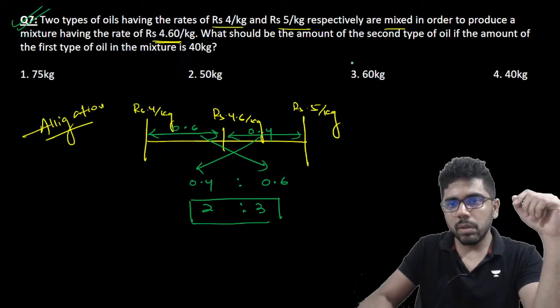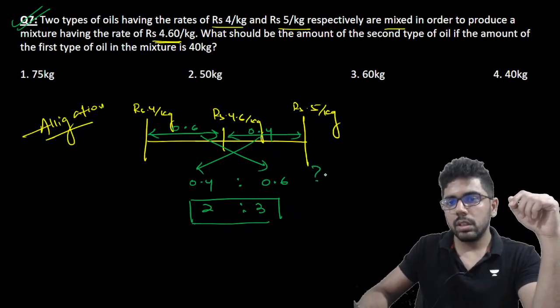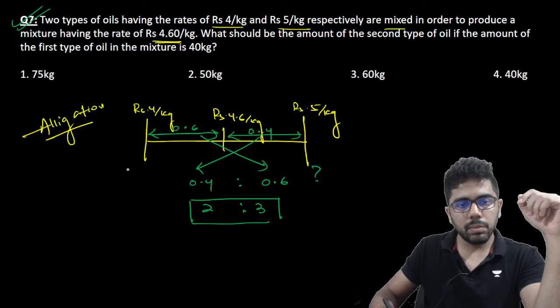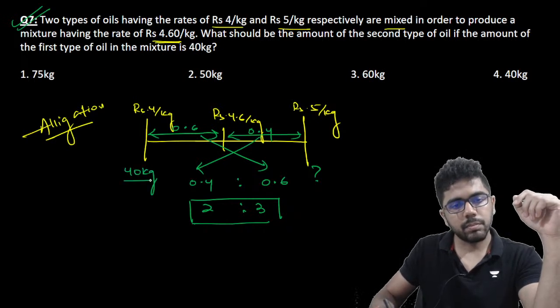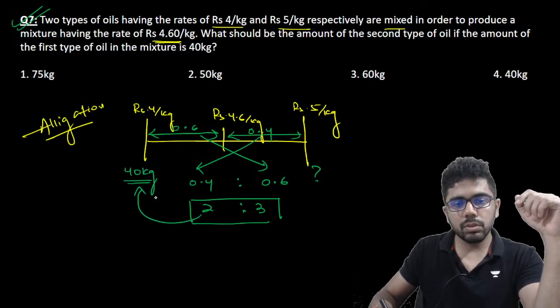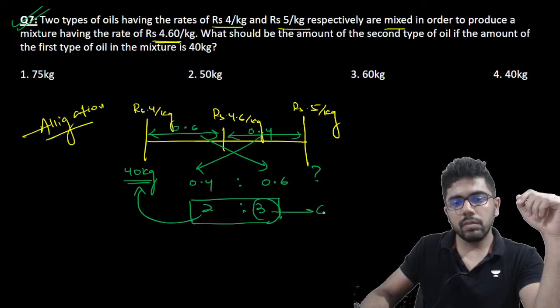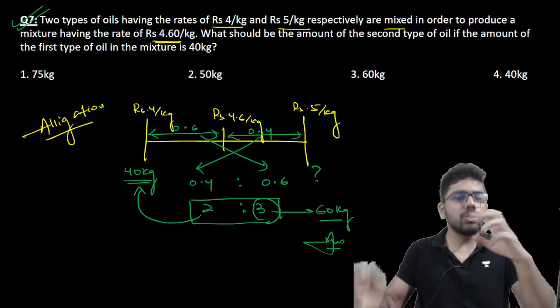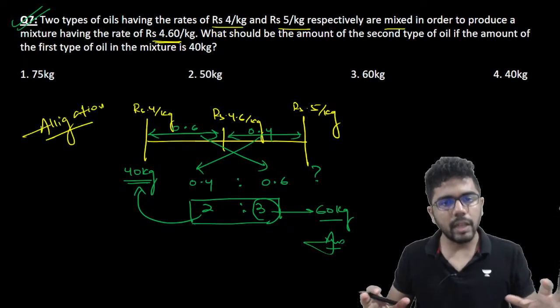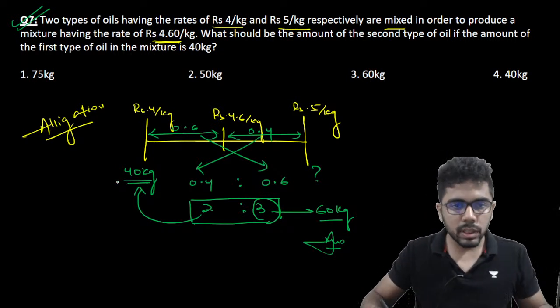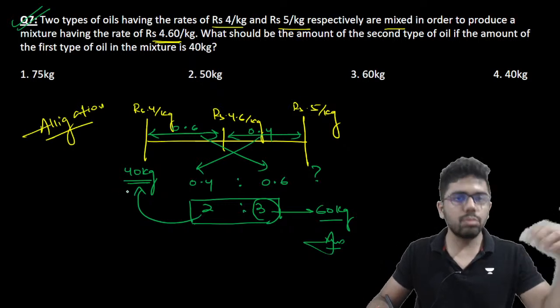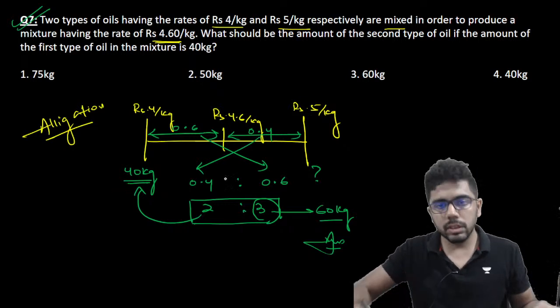So what should be the amount of the second type of oil if the amount of the first type of oil is 40 kg? So if 2 corresponds to 40 kg, then 3 will correspond to 60 kg. Because 2 is to 3 ratio you have to add. If type 1 is 40 kg, that is 2 parts, so 3 parts will be how much? 60 kg.